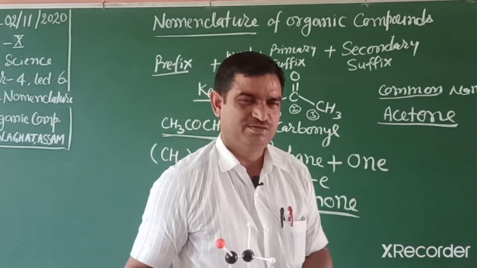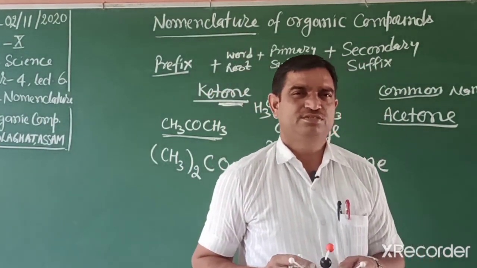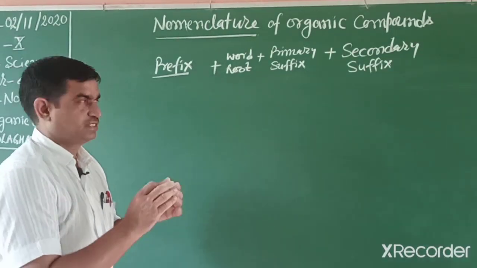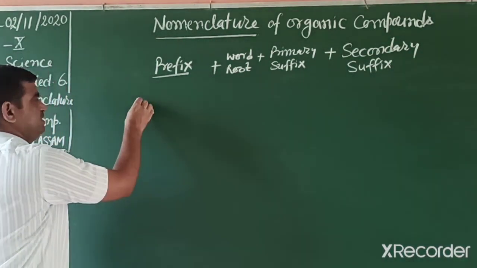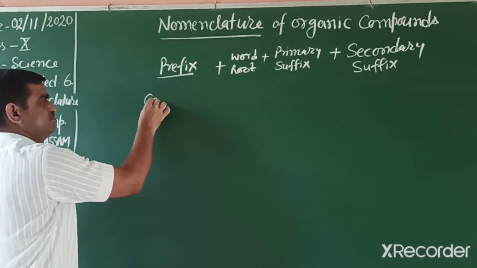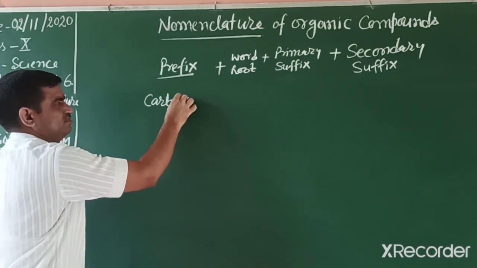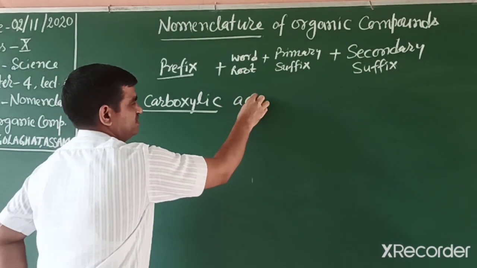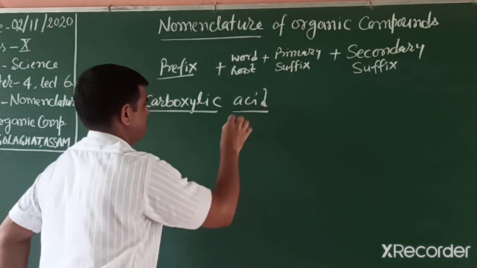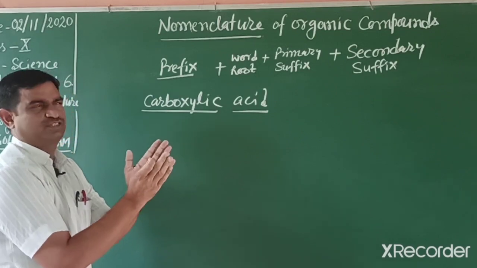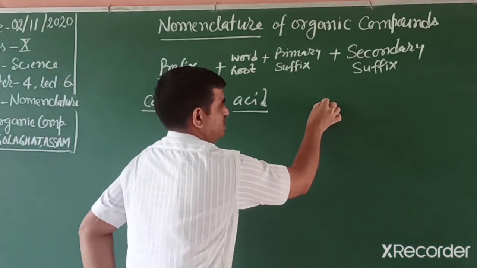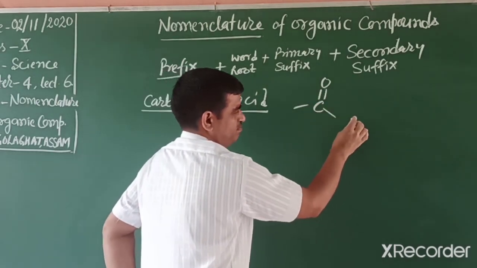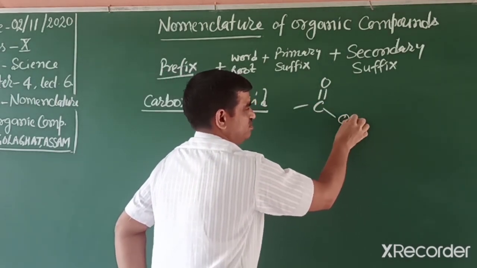And another functional group, that is carboxylic acid. The next compound we want to explain, carboxylic acid. In this compound, actually two functional groups are combined. One is carbon with a double bond to oxygen, the other is combined OH.